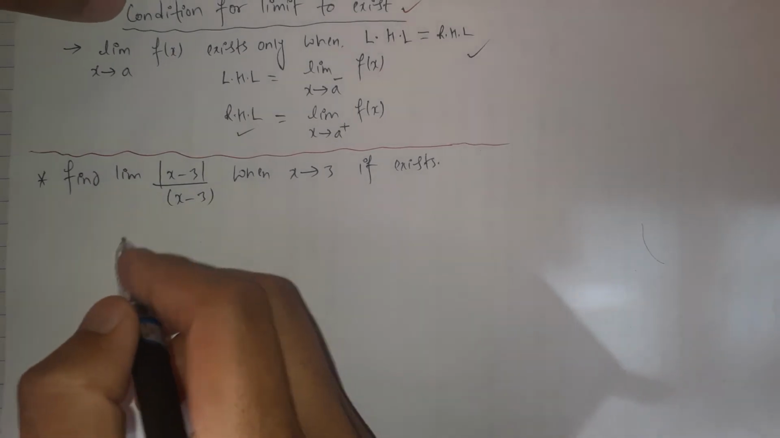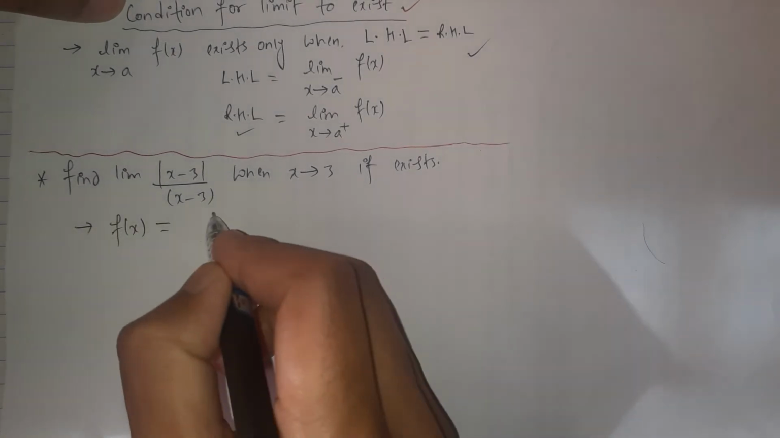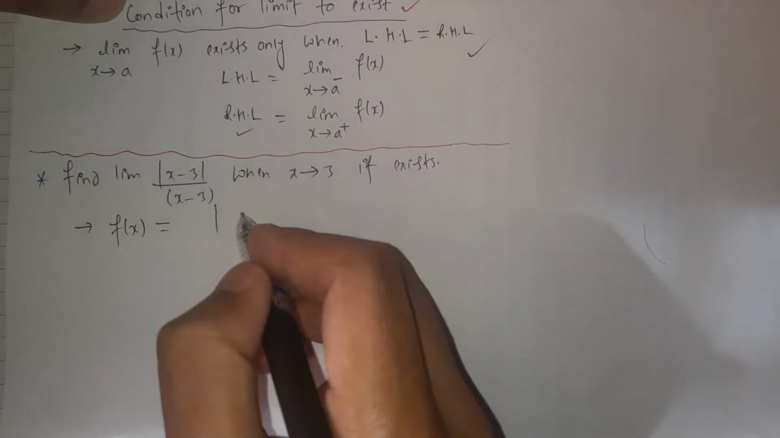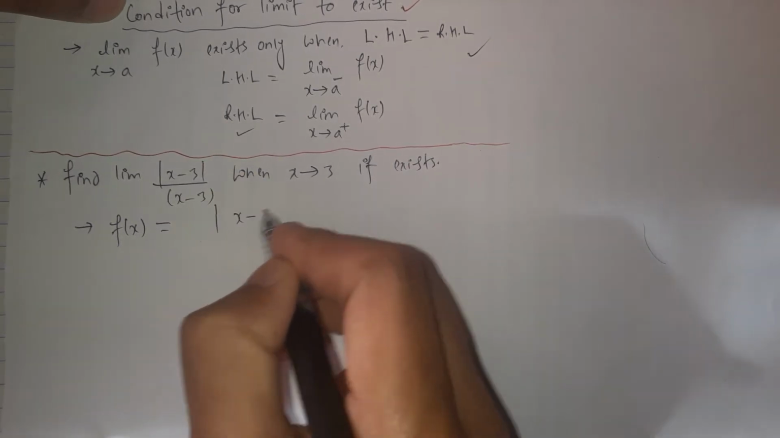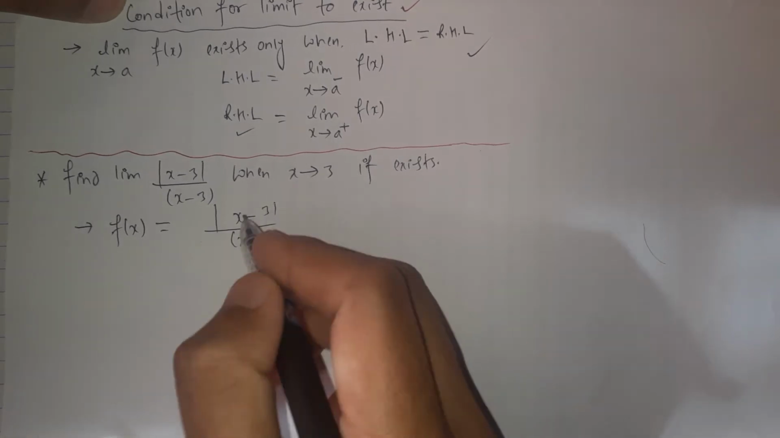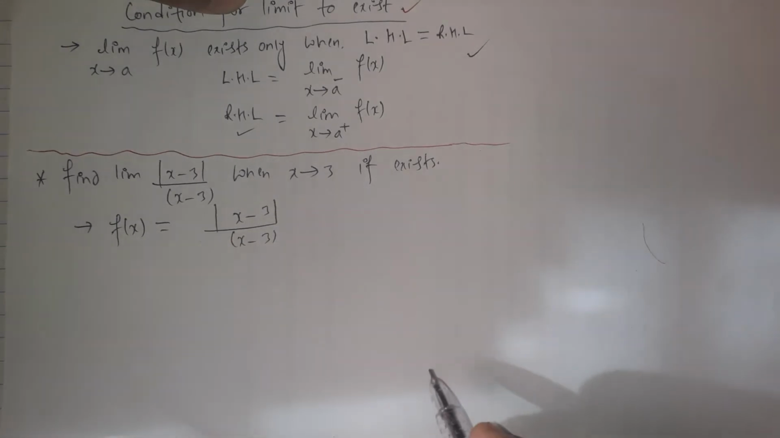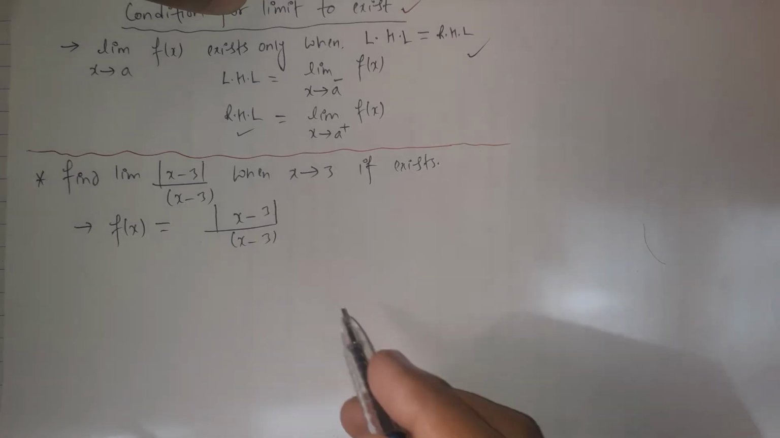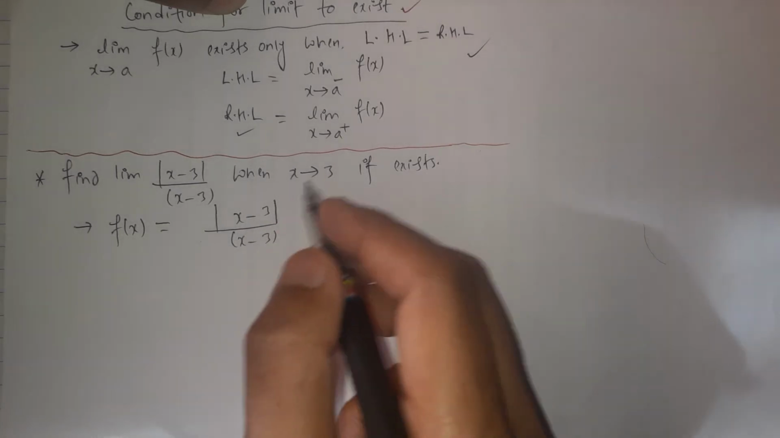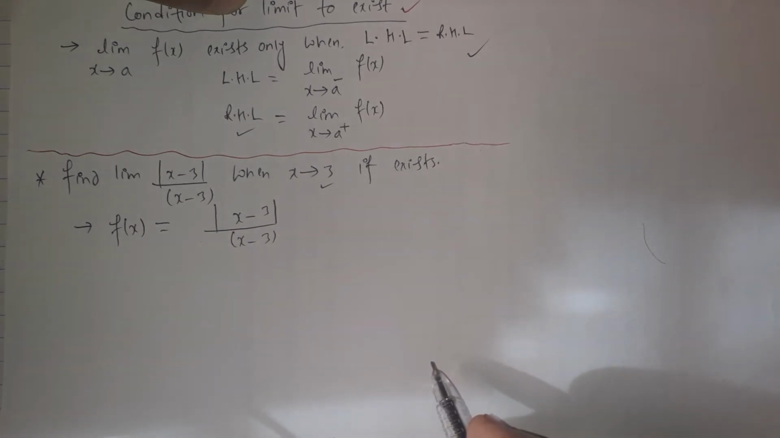Here the function f of x is given as the modulus of x minus 3 over x minus 3. Here the concept of the absolute value is introduced. The absolute value of x minus 3 over x minus 3, and we are going to evaluate the limit of this function when x approaches 3.